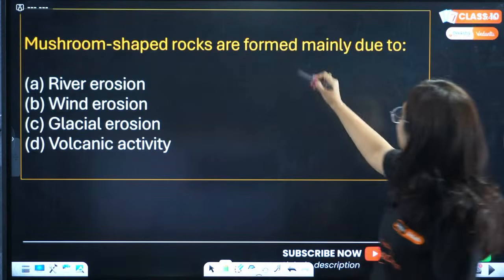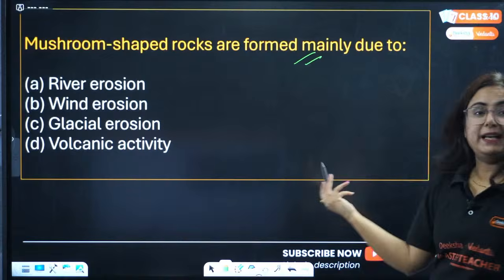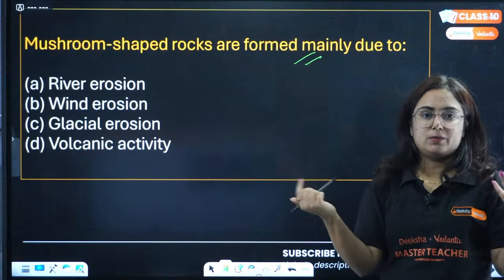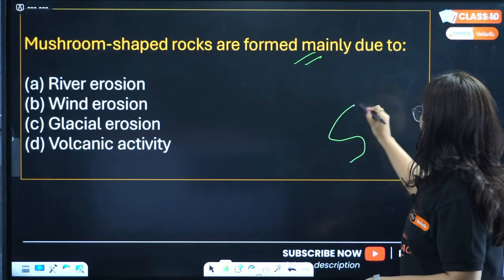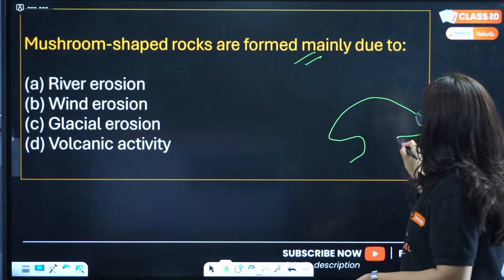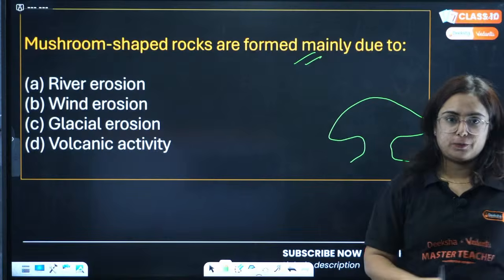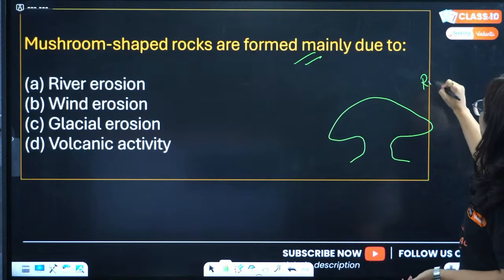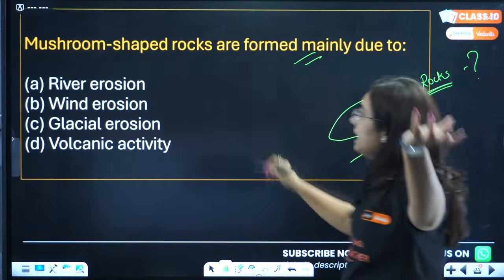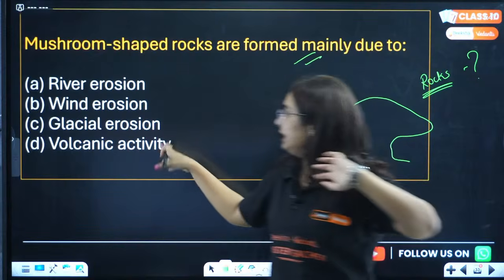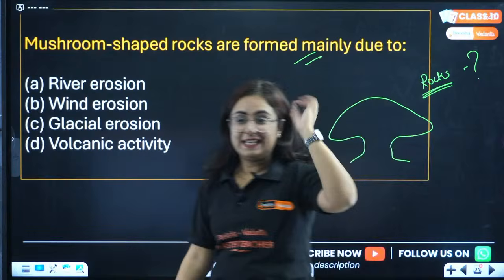Mushroom shaped rocks are formed mainly due to that. Now, what are mushroom shaped rocks? As it is the shape of a mushroom, similarly, such types of rocks are found. Now, where are these rocks found, and these rocks are formed because of what? River erosion, wind erosion, glacier erosion, or volcanic erosion? Easy one.